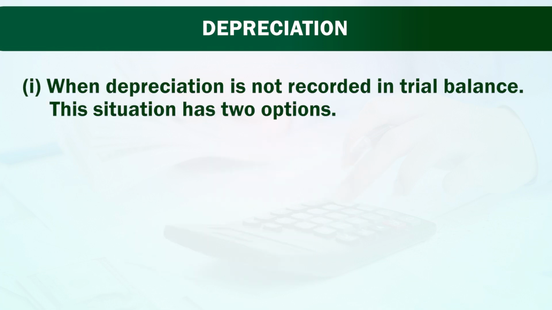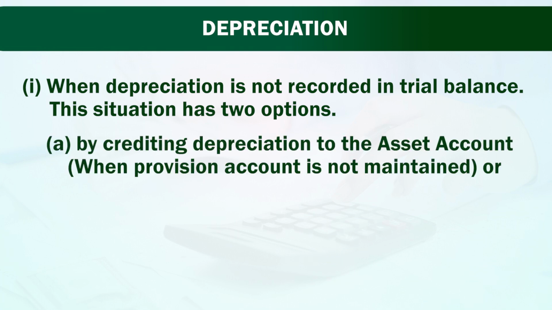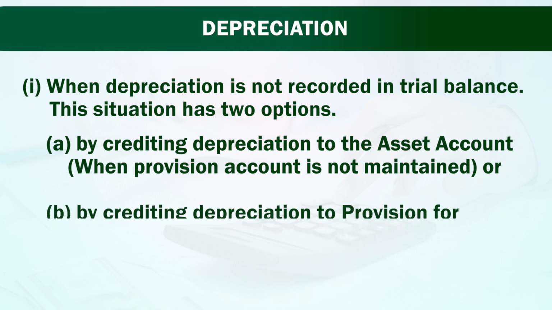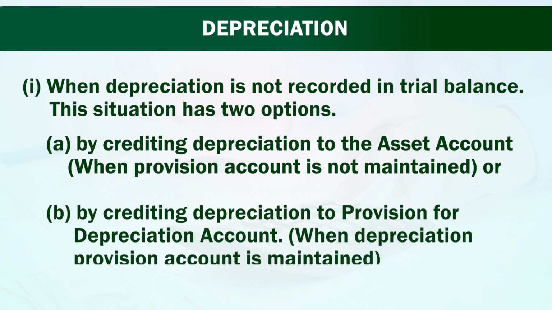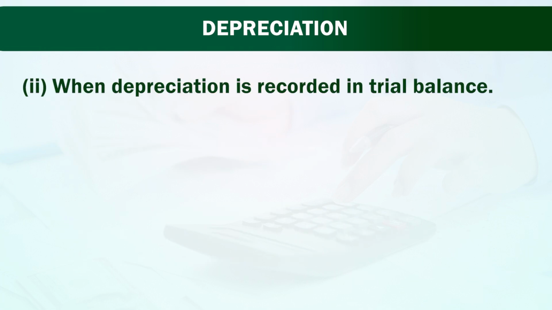When depreciation is not recorded in trial balance, this situation has two options. A, by crediting depreciation to the assets account when provision account is not maintained, or B, by crediting depreciation to provision for depreciation account when depreciation provision account is maintained. Number 2 is when depreciation is recorded in trial balance. Let us understand these recording methods through example.